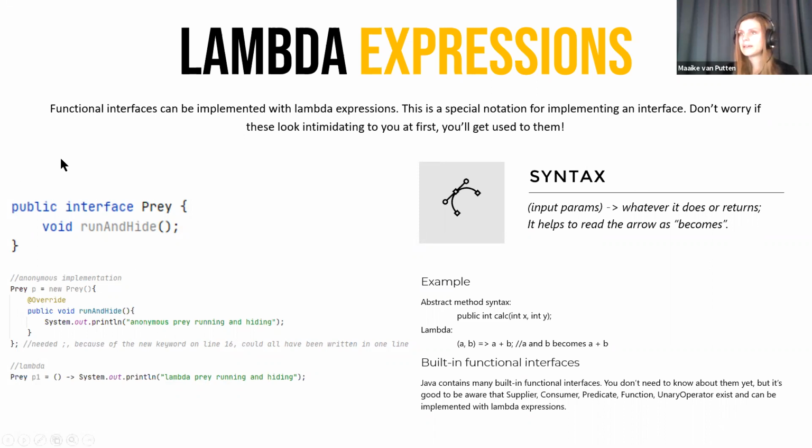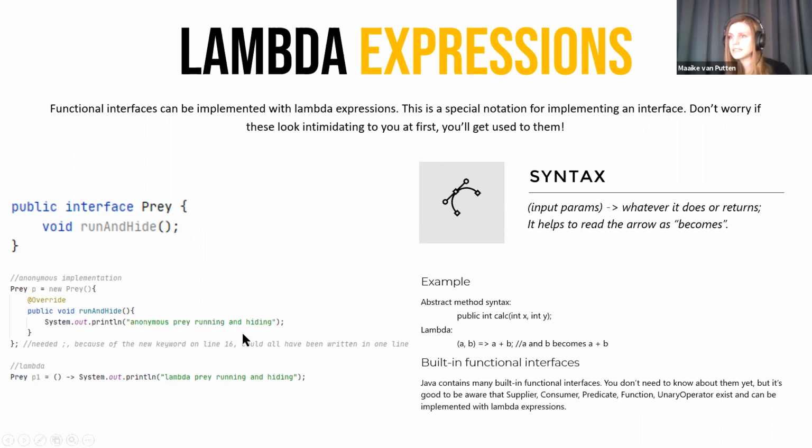Here we have a public interface Prey with only one method, void runAndHide. If we want to say new Prey, we are actually making an anonymous implementation of Prey. If we would have some sort of animal, a public class Mouse implements Prey, it's not an anonymous implementation anymore because we're adding it to our Mouse class. And in here, there is no class. We're just making a new Prey. We are implementing the method, and we cannot really say how or what or where.